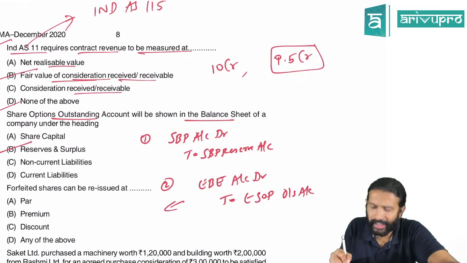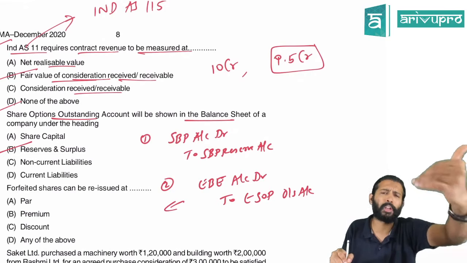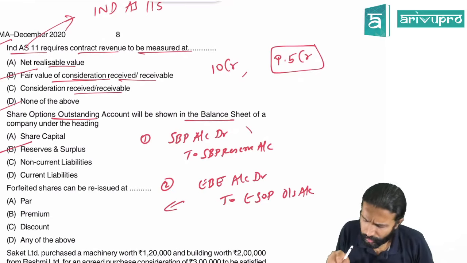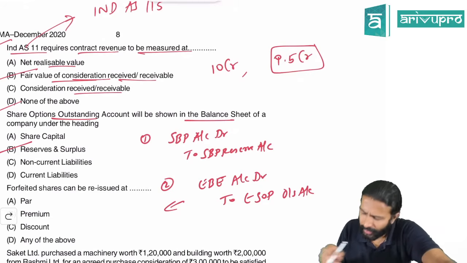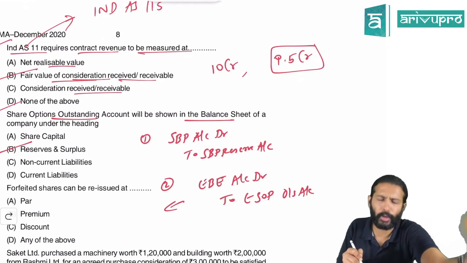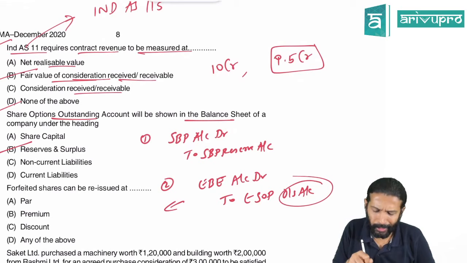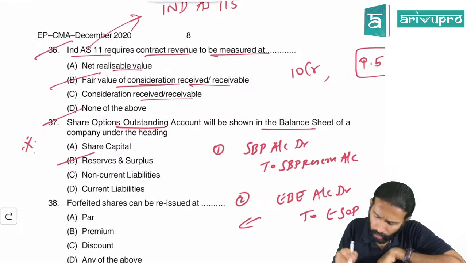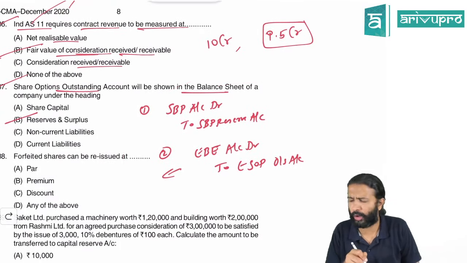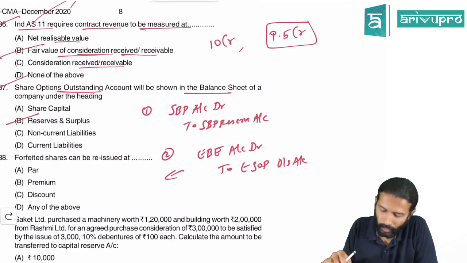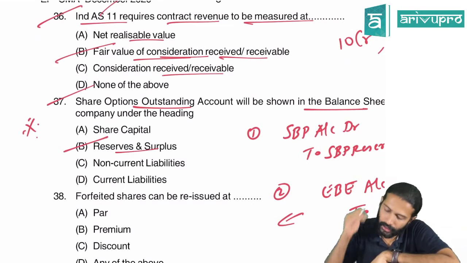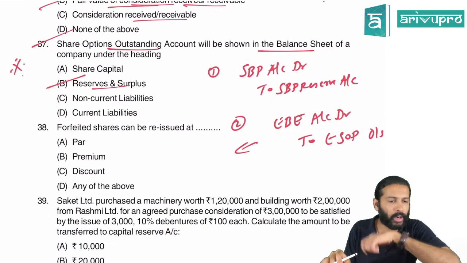This journal entry is recommended as per the guidance note of ICAI, meaning those companies following accounting standards will pass this entry, and those following Ind AS will pass the other entry. You don't have to worry about that. They are asking about this credit, the employee stock option outstanding or SBP reserve: where will you show it in the balance sheet? It has a credit balance. It's a reserve only, so you show it under reserves and surplus. Just remember this, that is sufficient. We don't have to go into the accounting treatment of all this because they will not ask all that. So this share option outstanding account gets reflected on the balance sheet under the head reserves and surplus. B for Bengaluru is the right option.